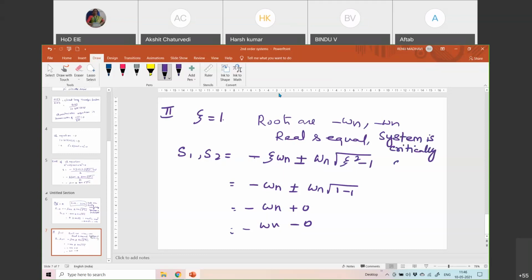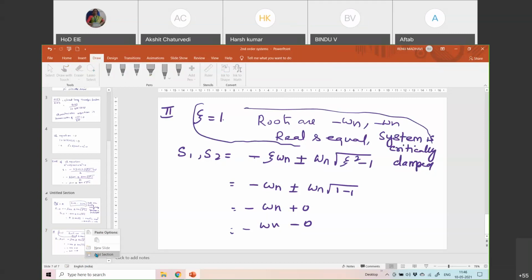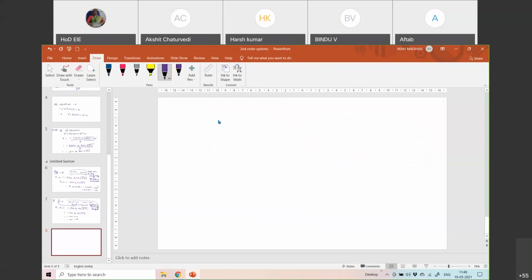So what I want you to remember is this part. And if you can't remember, you should be able to apply it. That is as simple as that. What is the big deal in that? You can just directly apply and find out.